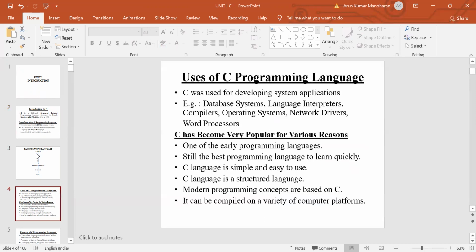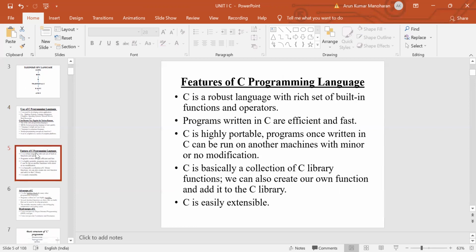Next we discussed the uses of the C programming language. This language was used for developing system applications. Some of the applications are database systems, language interpreters, compilers, operating systems, network drivers, and word processors. And then we discussed the several reasons why C became very popular, and the features of the C programming language. It is a robust language, built strongly.